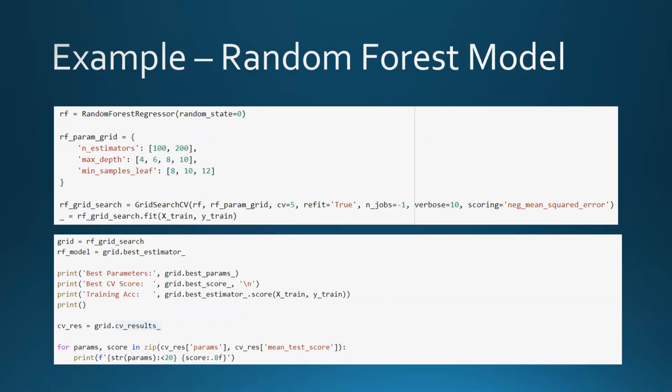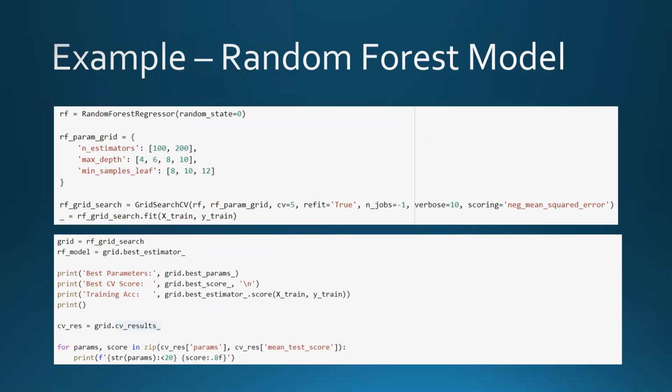After getting the features ready, I then specified a random forest model and listed the parameters that I would like to test, as well as the different values for those parameters. In this example, I am testing different values for n_estimators, max_depth, and min_samples_leaf.